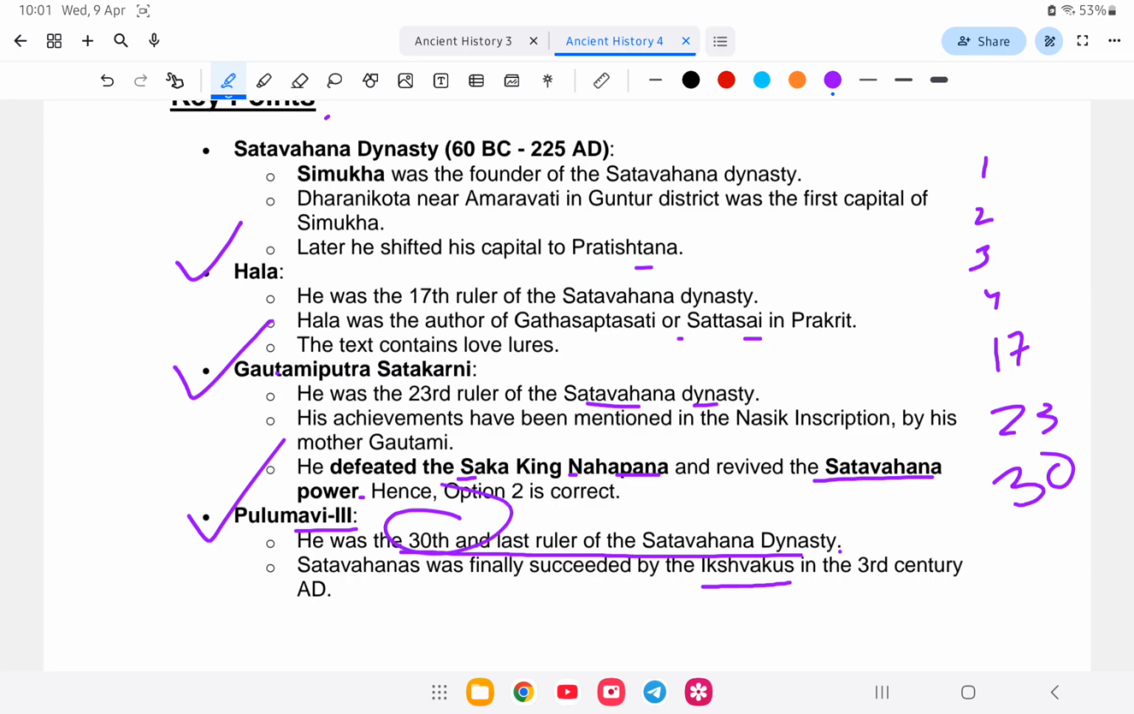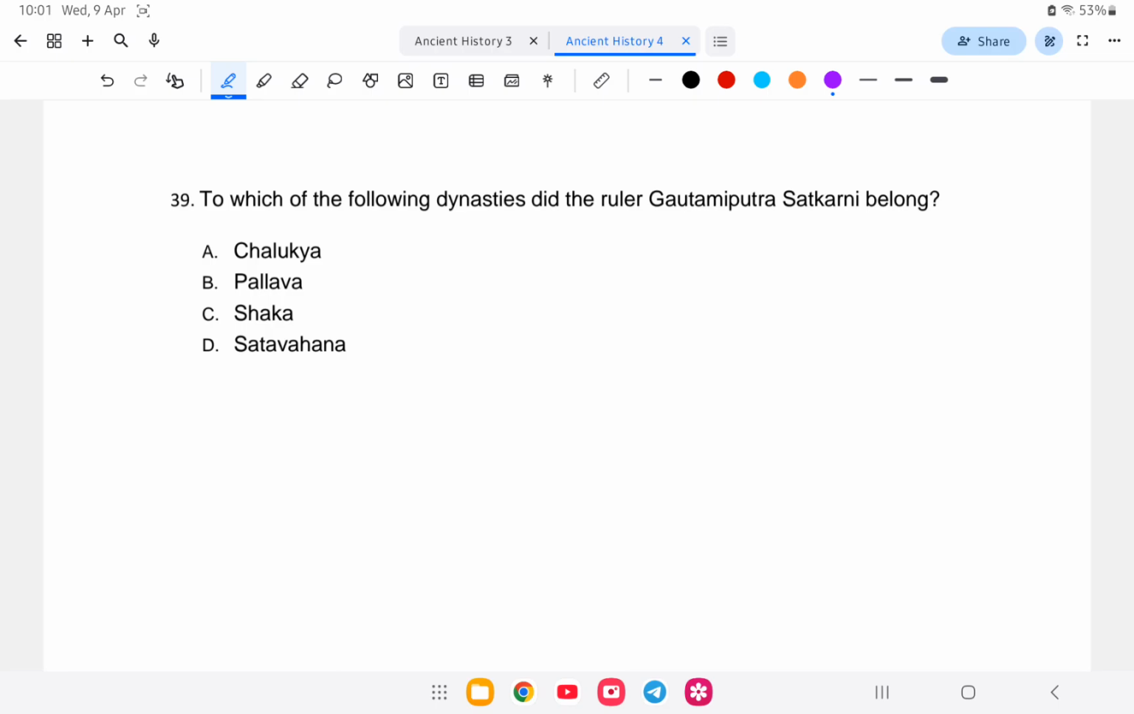Next question. To which of the following dynasties did the ruler Gautamiputra Satakarni belong? Gautamiputra Satakarni was in the line of rulers, and the answer is what? Option number D, that is Satavahanas.